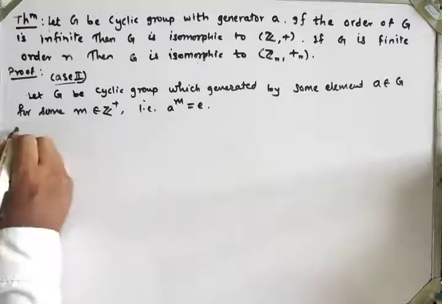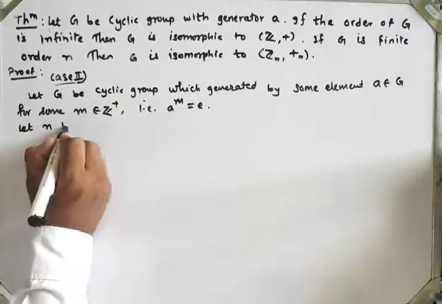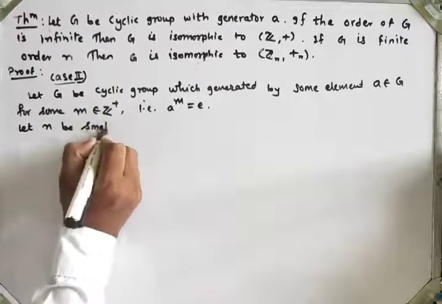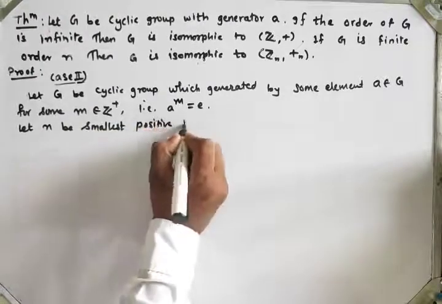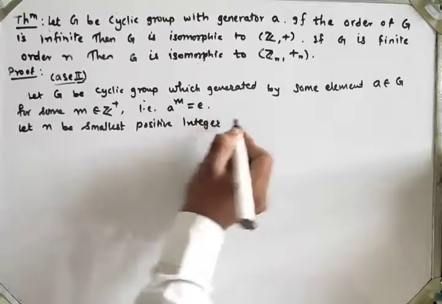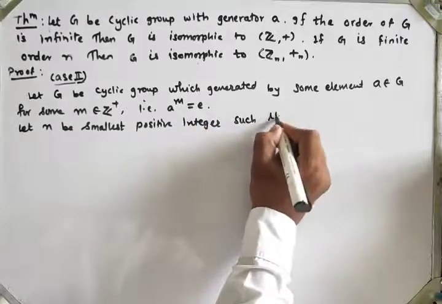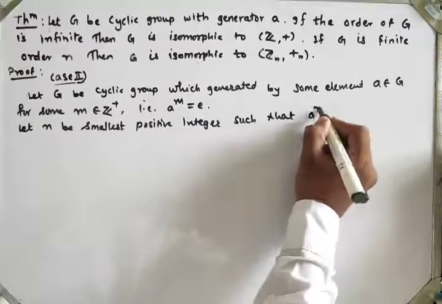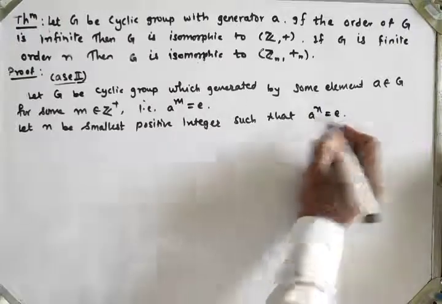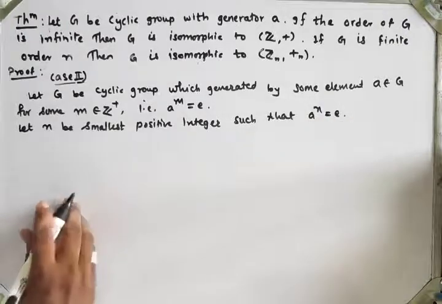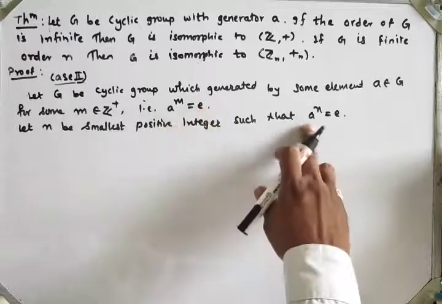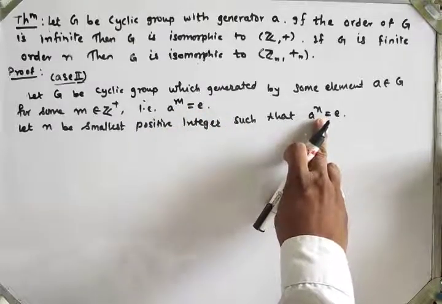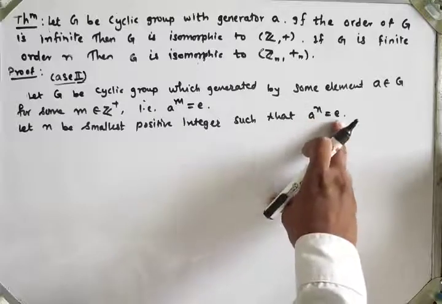Now let n be the smallest positive integer such that a raised to n is equal to identity. Here I have taken a raised to m equal to identity, and n is the smallest integer such that a raised to n is equal to identity.